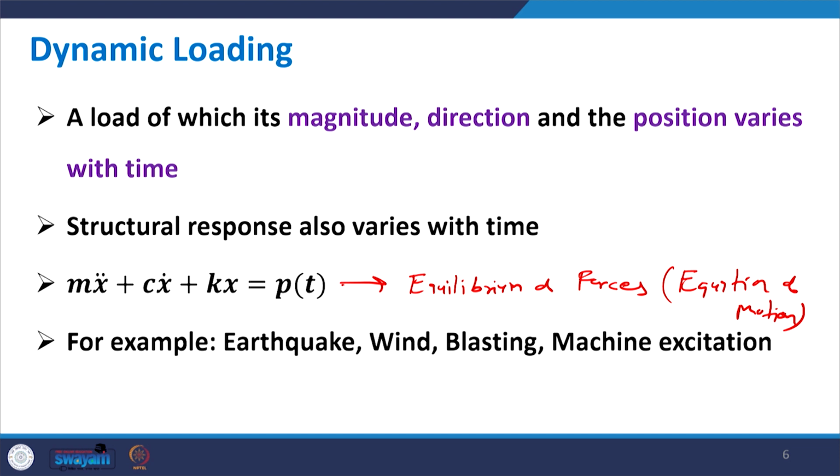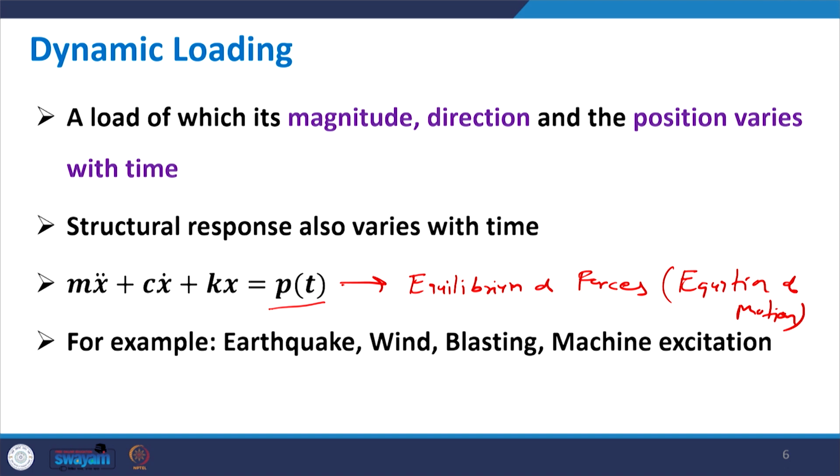So what is the difference? The right hand side force P is no more constant; rather it is varying with time. Second, you get three terms on the left hand side. One is the inertial force, the second is the damping force, and the third is the stiffness force or elastic force. The third one was there before also, but now you have x double dot and x dot, that means acceleration as well as velocity are involved.